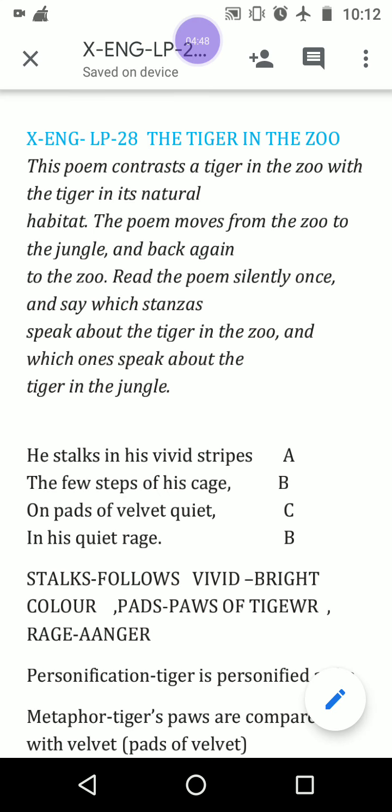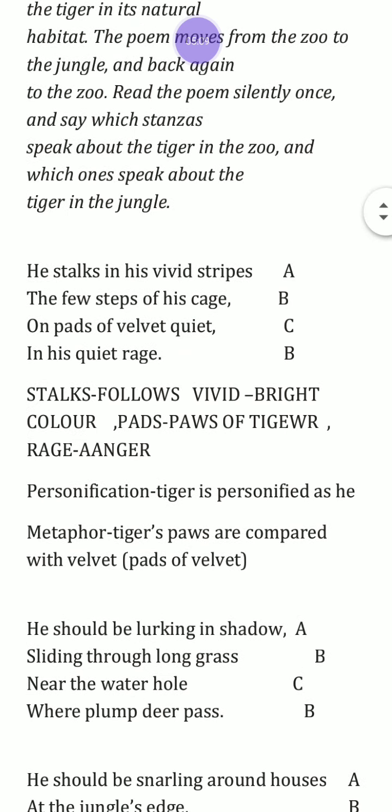In his quiet rage, rage refers to anger, meaning he was angry, but he has quietened his rage, meaning stifled his rage. He was not showing his anger inside the cage, and a simple walk, simple movement was going on there within a limited area. What meaning have I written there?